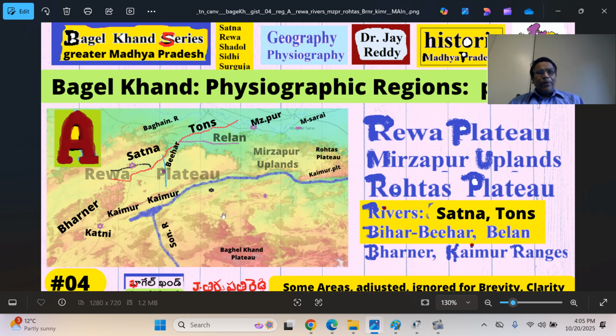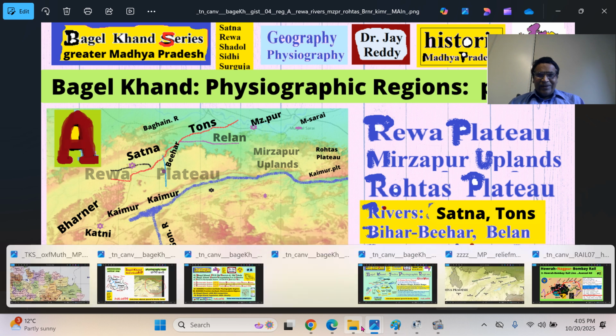There is a very important river called Tons. Here I have shown in red color the tributaries of the Tons. Tons is also called the Tamas river. The Satna river is a tributary, and the Bihar River, which is spelled differently here; I used two different spellings. There is another tributary called the Belan River that comes from the Mirzapur uplands, also called Relam. Then we have the Kaimur ranges and the Bhanrer ranges. Here I misspelled Bhanrer, I think. Okay, this is the plateau. We will look at those regions now.